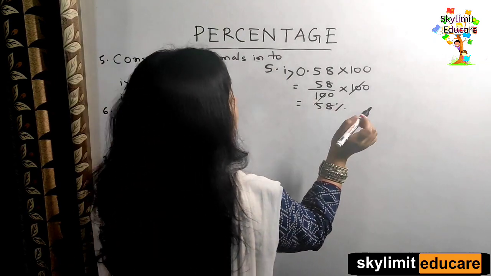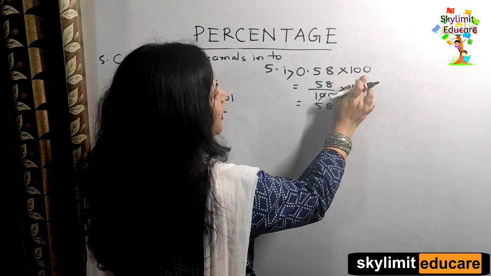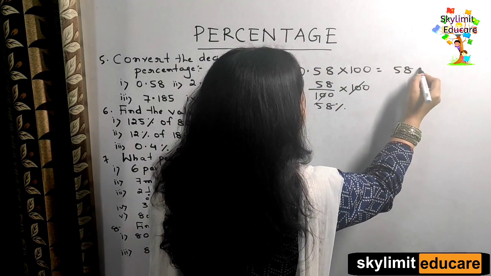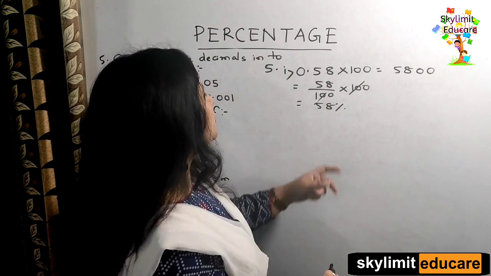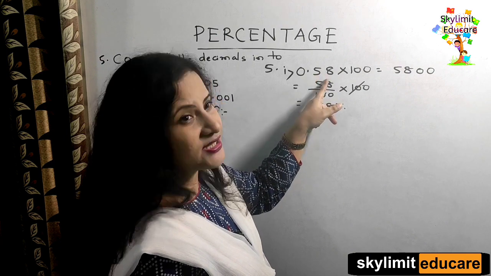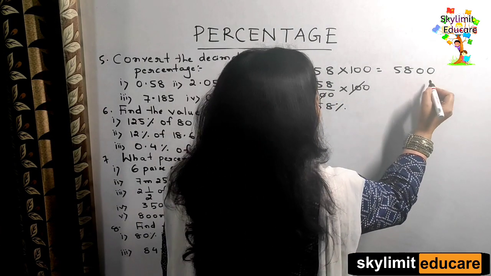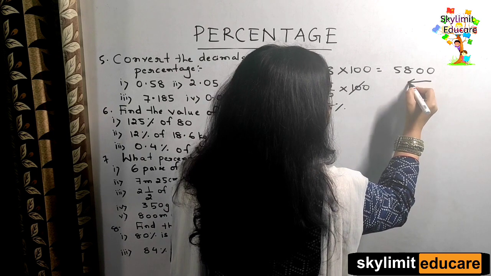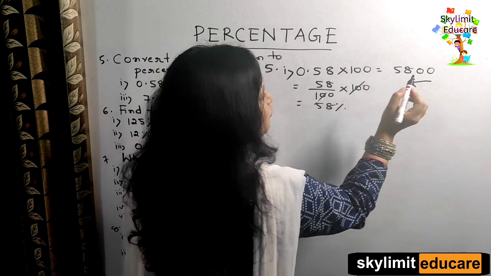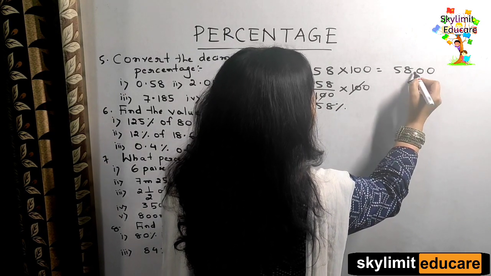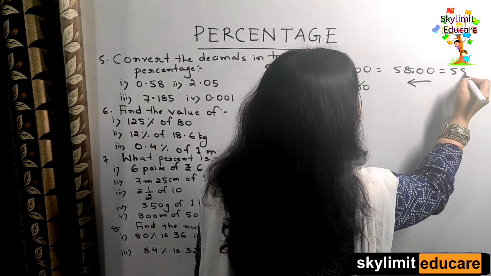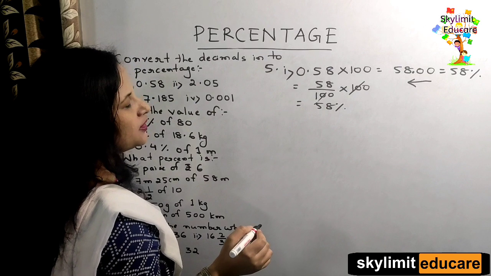Or you can also go for the other method, 0.58 multiplied by 100. So forget the decimal point. Multiply 58 into 100. You will get how much? 5800. Now count the number of digits after the decimal point. There are 2 digits after the decimal point, you can see 5 and 8. So from right to left direction you have to count 2 digits, and put the decimal point. So 58.00 is same as 58, and since this is percentage you have to put the percentage sign.